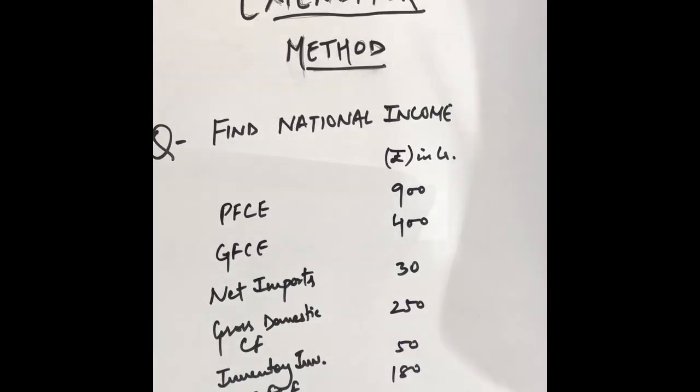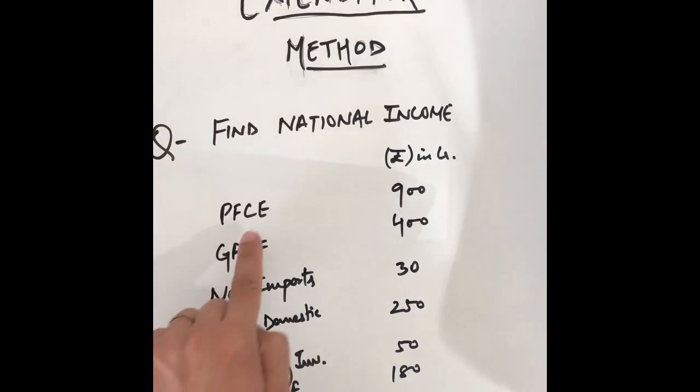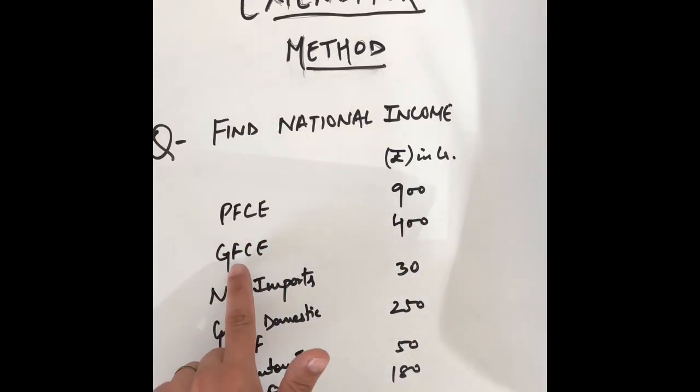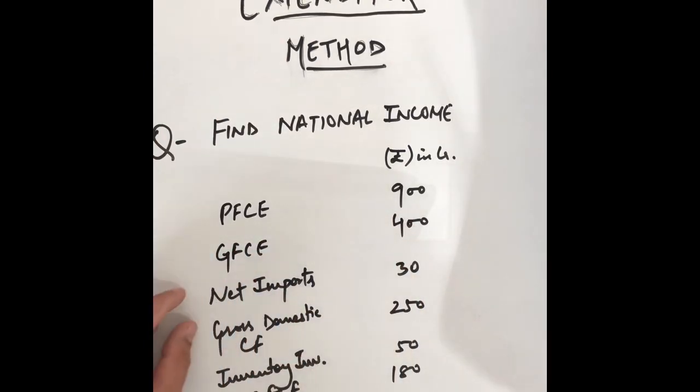So now we'll be doing one numerical based on expenditure method, and here I've written some particulars which we need to find the national income from this method. So this is private final consumption expenditure, government final consumption expenditure, net imports (the opposite of net exports), gross domestic capital formation, which means gross investment, inventory investment, net domestic fixed capital formation, net indirect taxes and profits. So with these particulars we'll be finding the national income.